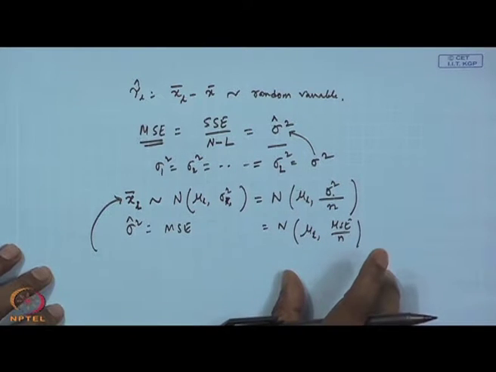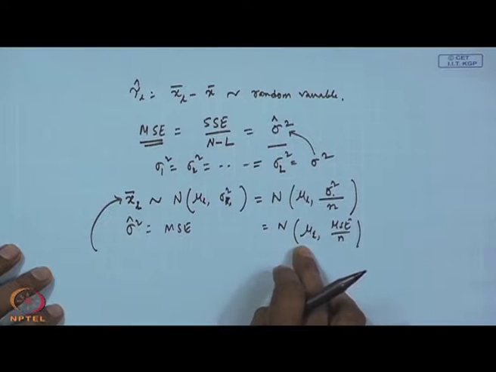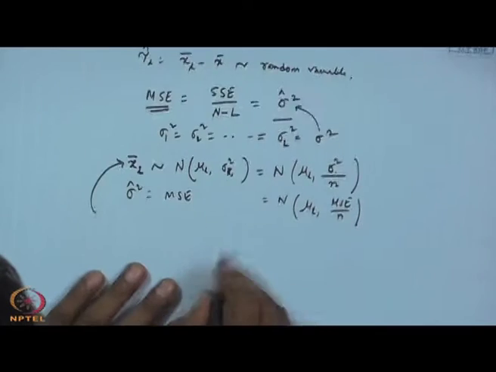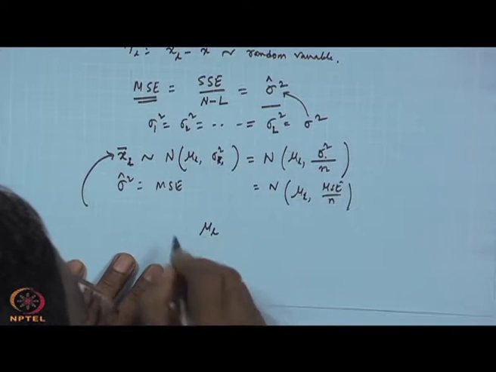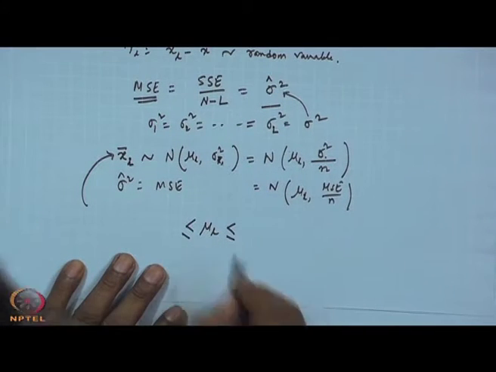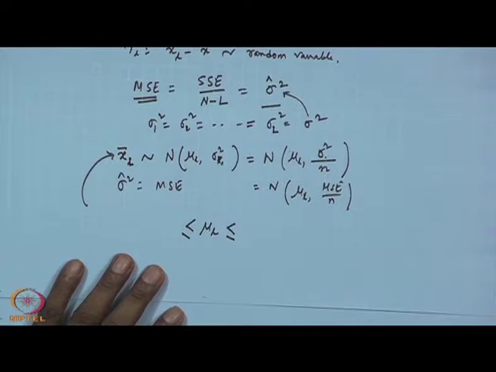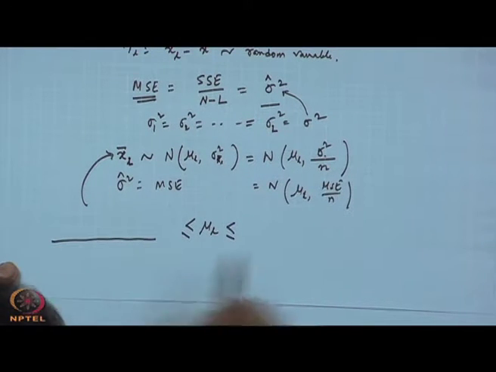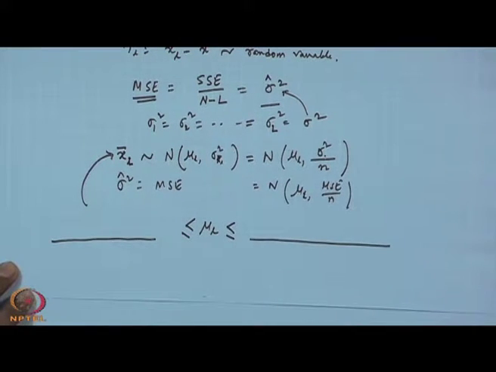Then I want to know the interval for mu L. It is similar to finding the interval of a population mean, what you have seen earlier using the t-test and other things. Can you write down what will be the right hand and left hand side?